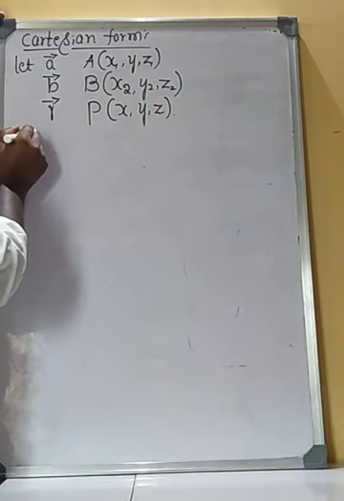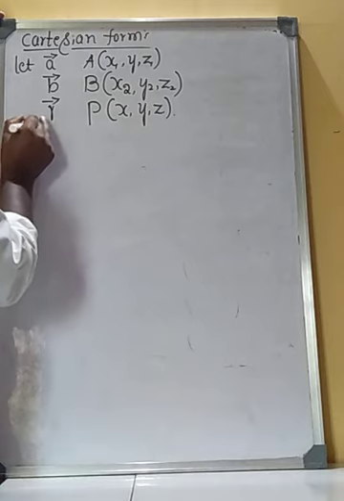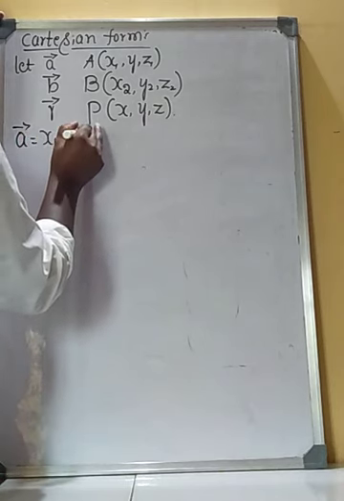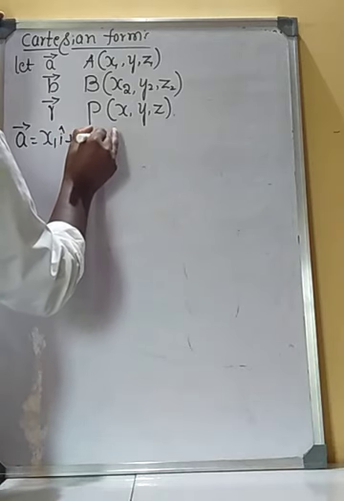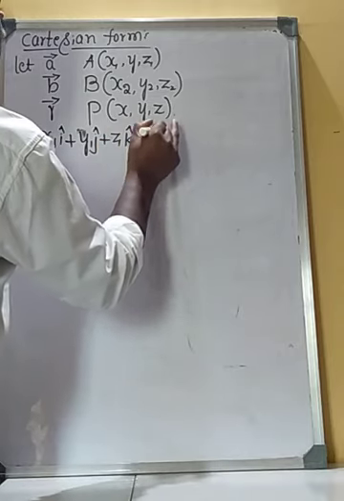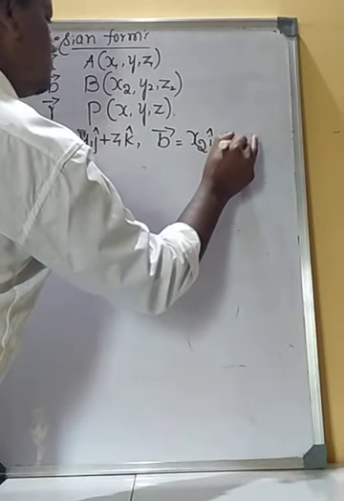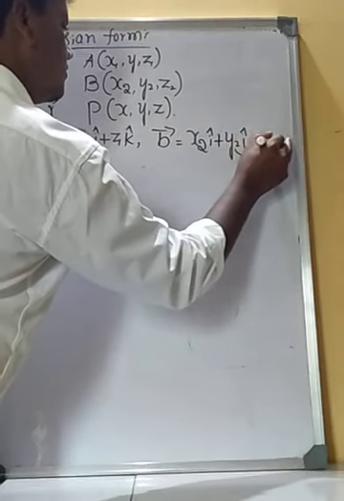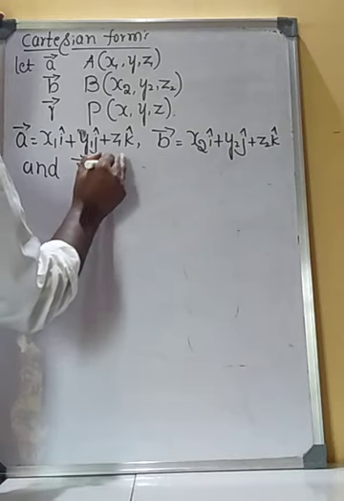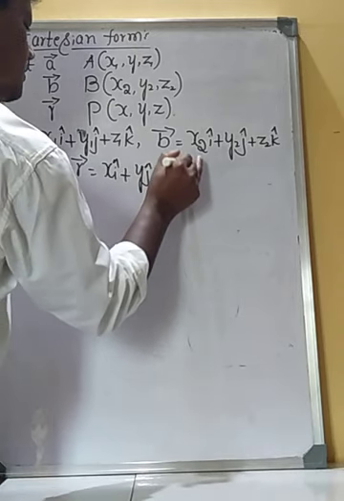Then we have vector OA or vector A equal to x1 i plus y1 j plus z1 k. Vector B is equal to x2 i plus y2 j plus z2 k, and vector R is equal to xi plus yj plus zk.